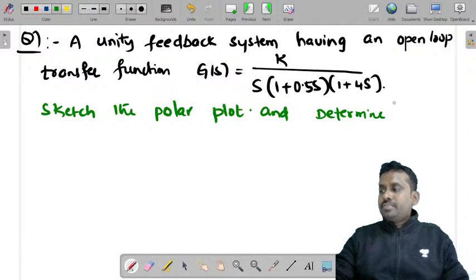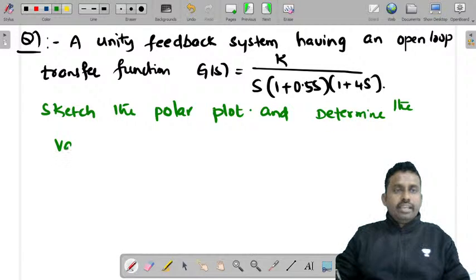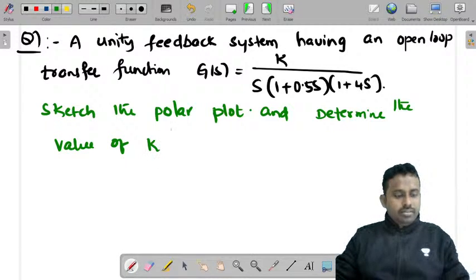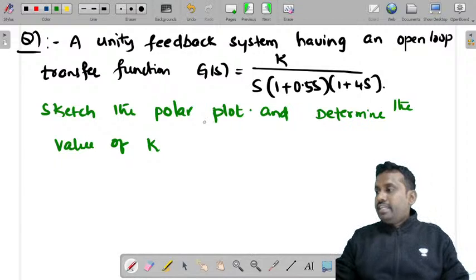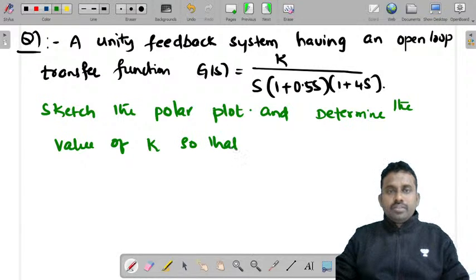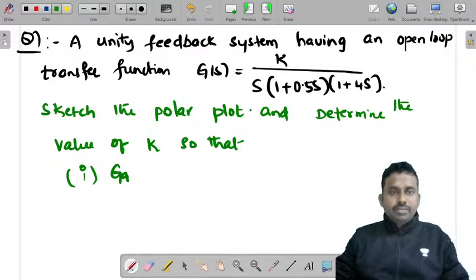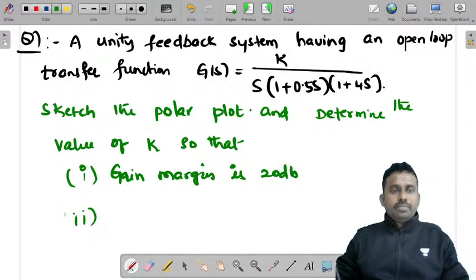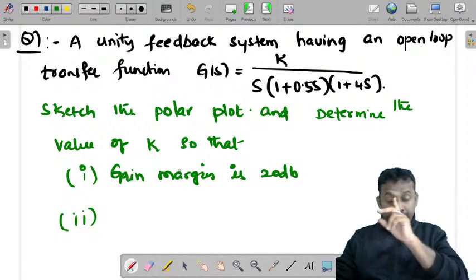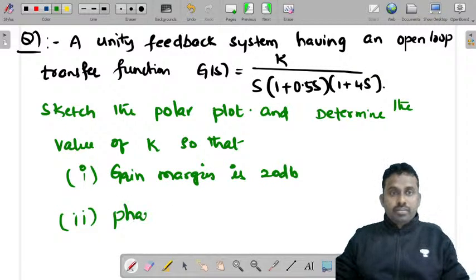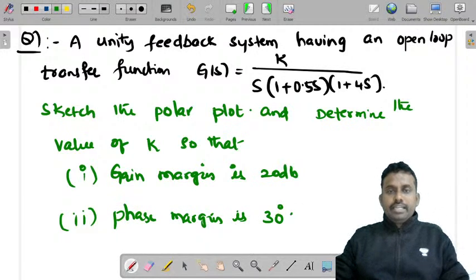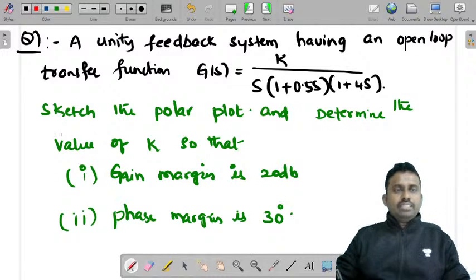determine the value of k so that first, gain margin is 20 dB. Second, phase margin is 30 degrees. So for time being, just forget about this.